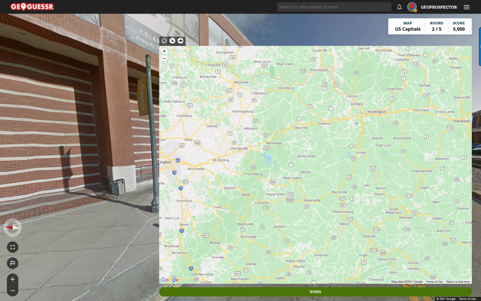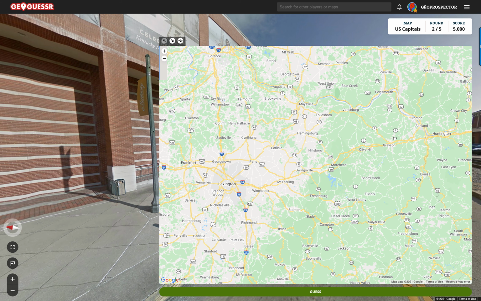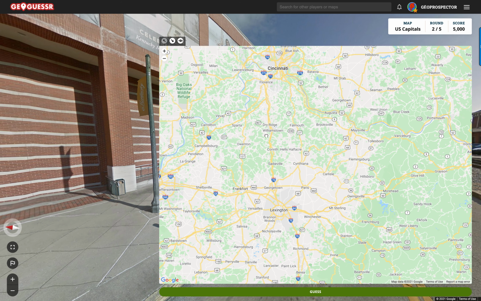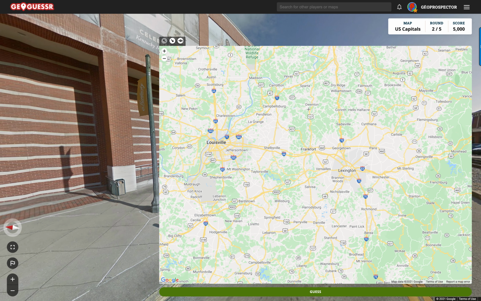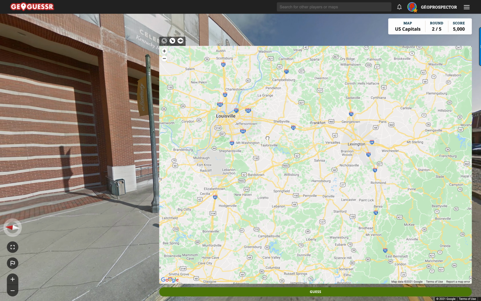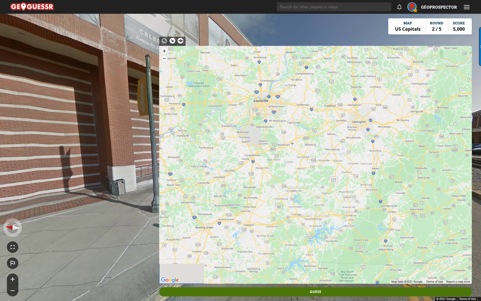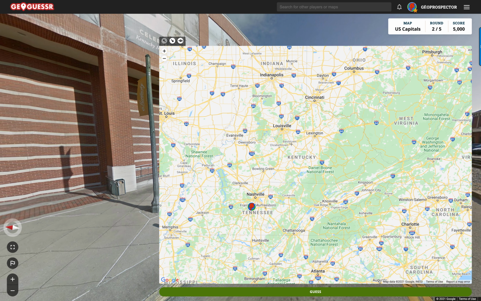This is the edge of the state. And Cincinnati. What? I don't see it. Oh my goodness, this is killing me. I can't see it, and I'm honestly about to give up.